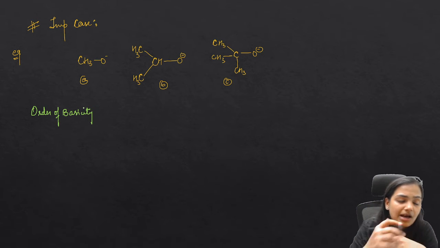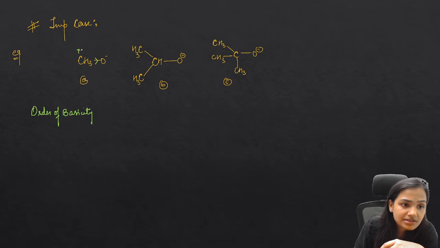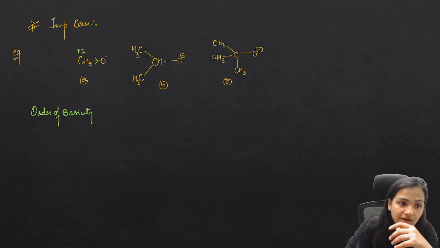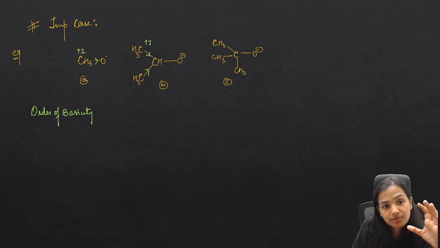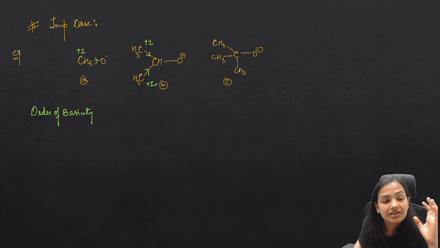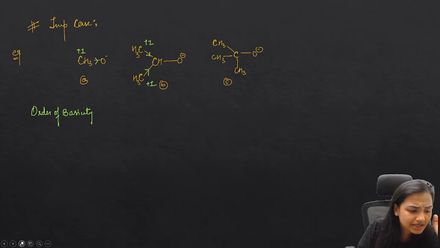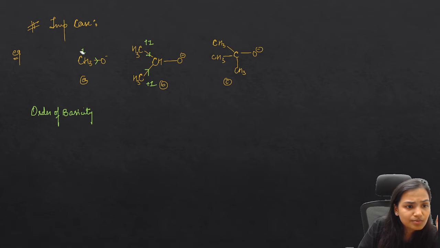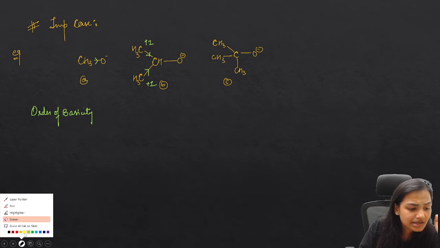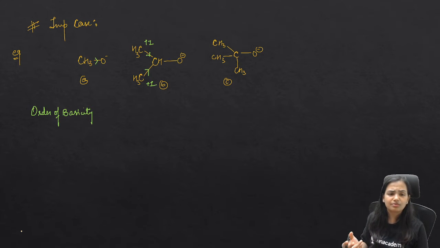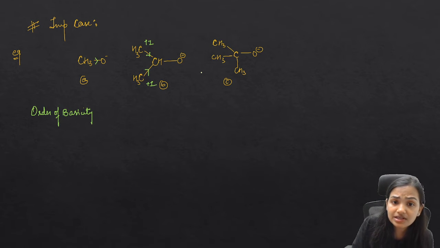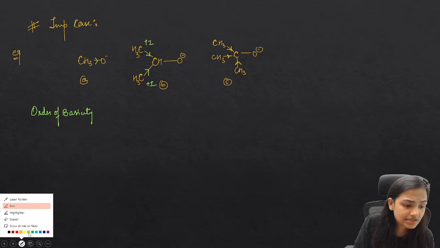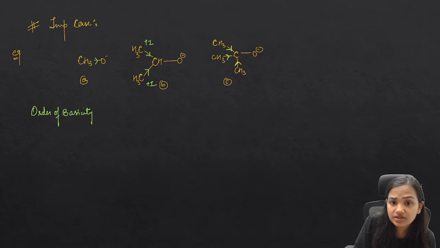You will simply say, ma'am, here we have plus I due to this particular methyl group. There are 2 groups which are causing the plus I effect, ultimately increasing it. And here we can say that there is no plus I actually. There are only hydrogens, and hydrogens basically show hyperconjugation rather than the inductive effect. Here you will say the electron density is highly increasing. How is the electron density increasing? Because of the plus I effect of these methyl groups. This is also causing plus I and plus I.